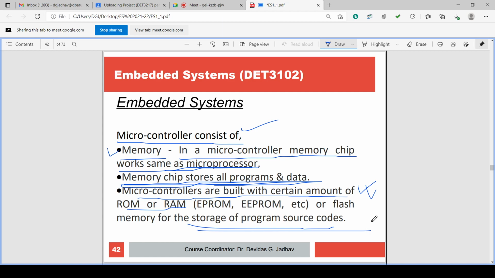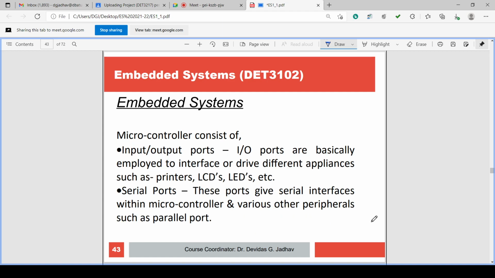Thank you. So this is about the memory. Then the microcontroller also consists of input output ports. It also consists of input output ports. IO ports, it is called. Input output ports, it is called IO ports.